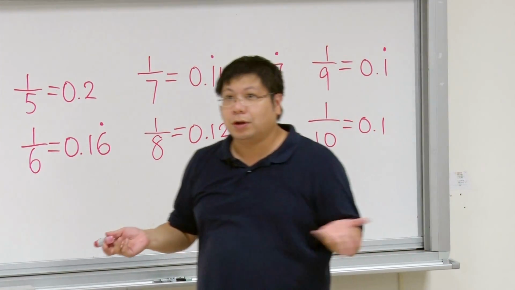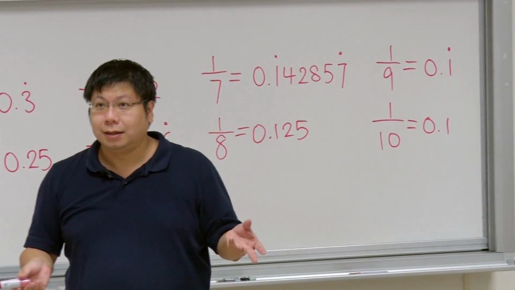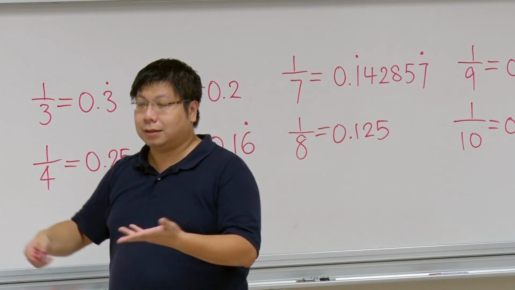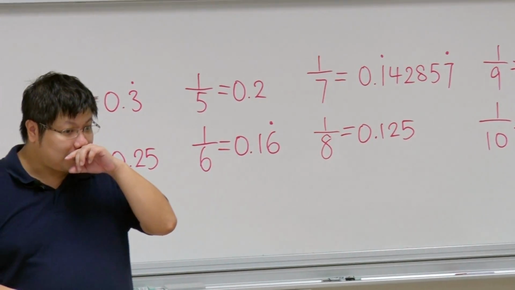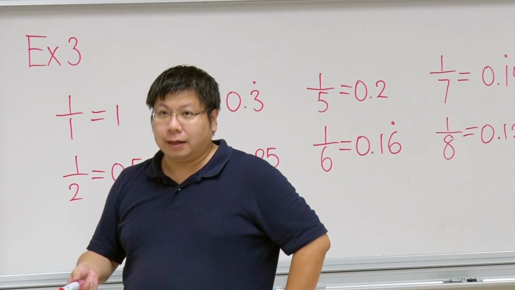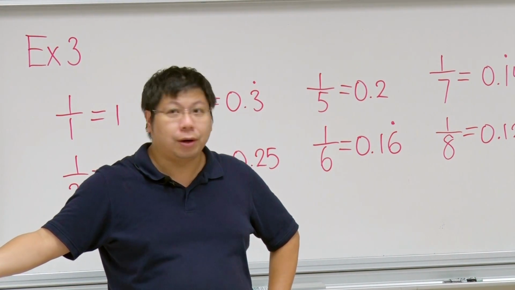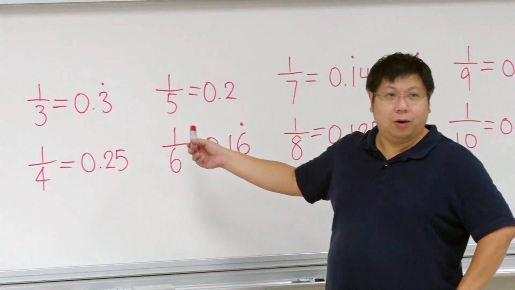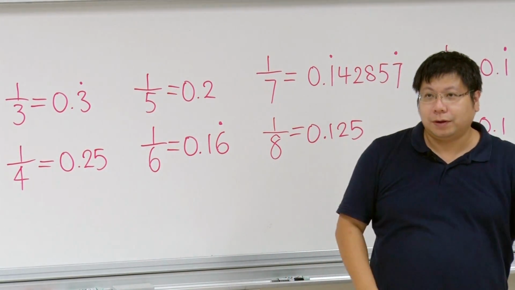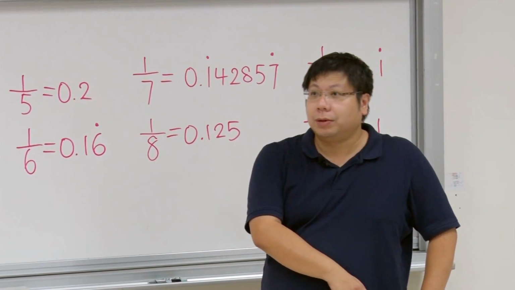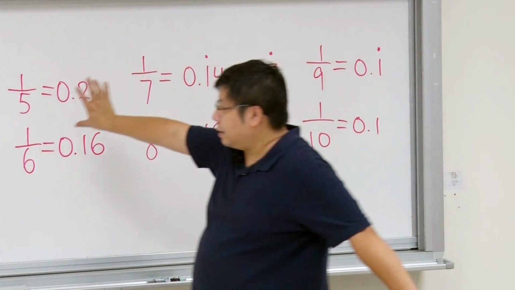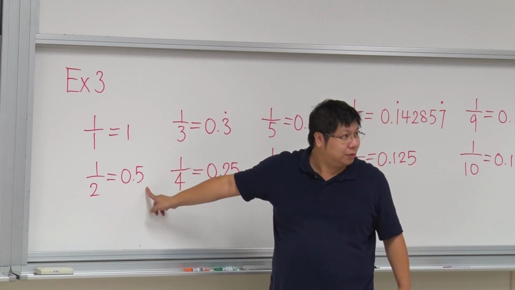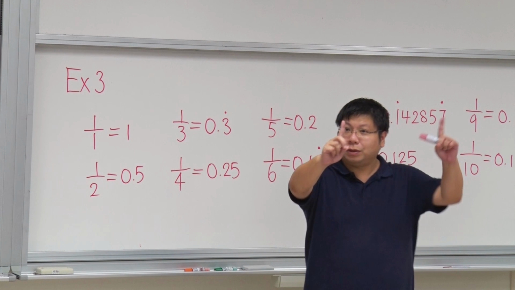There are some numbers that are not recurring, like pi, 3.14 and so on. It is not recurring. Like e, it's not recurring. Like square root 2, it is not recurring. Okay? But here, we want to show that if 1 is divided by an integer, then it is always going to lead to either a real number that stops, or it is going to recur forever with a recurring pattern.